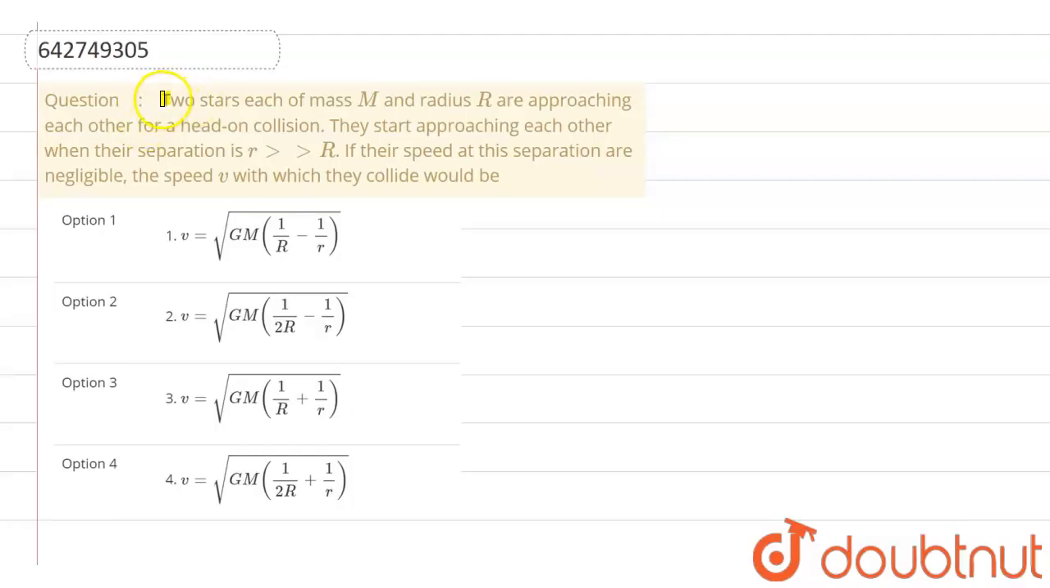Hello everyone, let's begin with the question. In this question it says that two stars, each of mass capital M and radius capital R, are approaching each other for a head-on collision, and they start approaching each other when they are at a separation of small r, where small r is very large compared to the capital R.